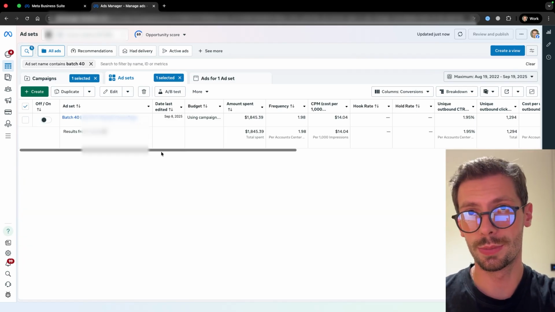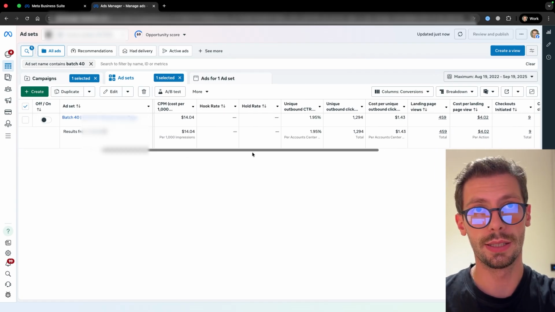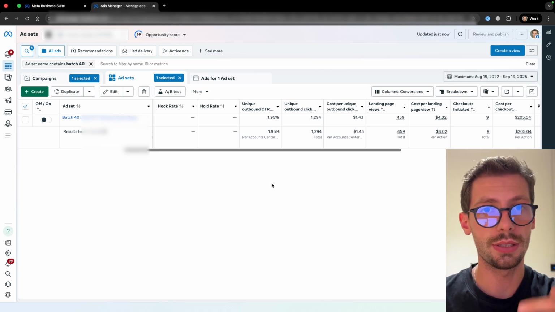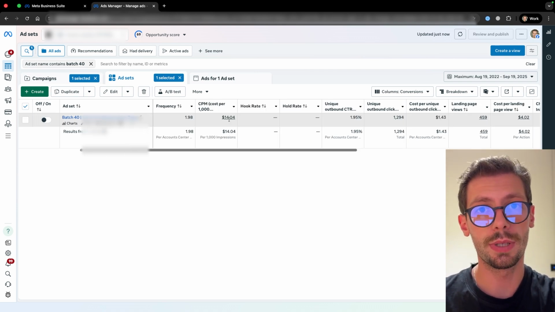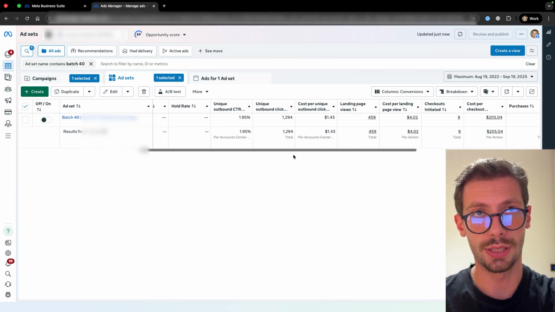So we take this split testing batch. This one spent 1.8K, so more than enough data. Then let's look at it. The click-through rate is pretty decent. Almost 2% like other winners. The CPM is also pretty decent, just $14. We don't have hook or hold rate because this is a static ad.